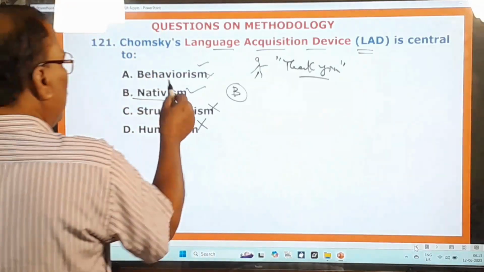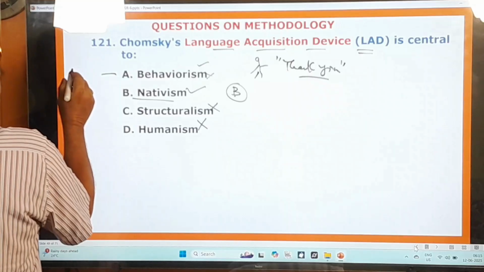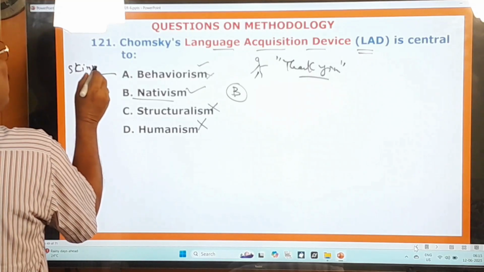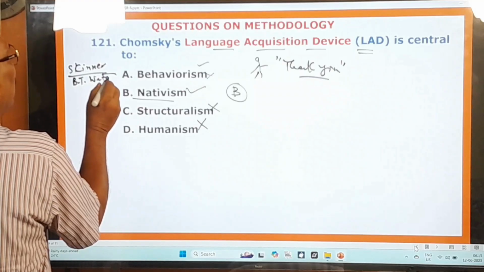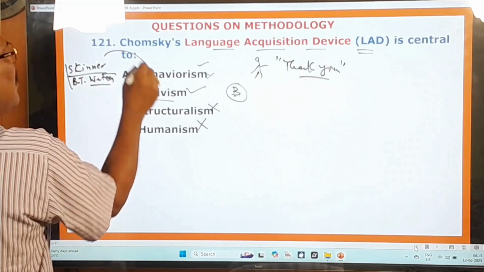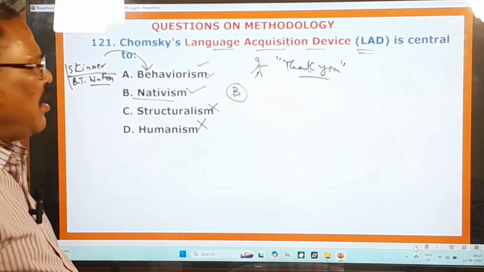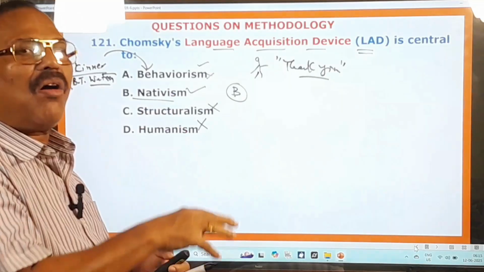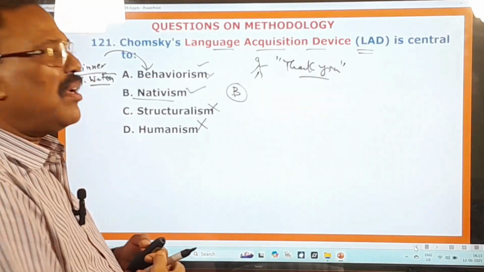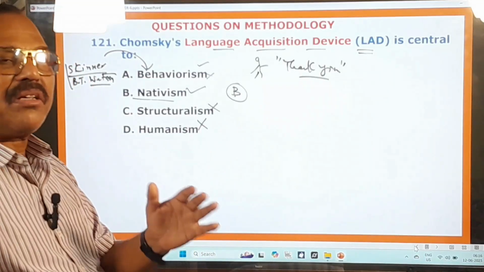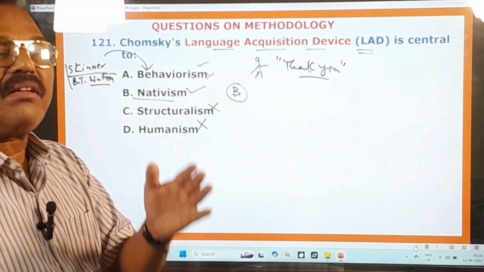So this is behaviorism. The notable figures of this theory are B.F. Skinner, I think, and also J.B. Watson. I think they are the notable figures of this theory. And nativism is there. What is this nativism? It is the theory that says all skills and abilities are native or inborn. So that means all human beings are born with an innate capacity for language and knowledge.